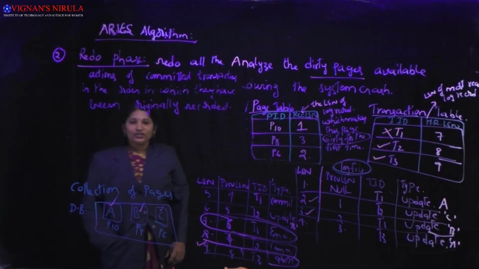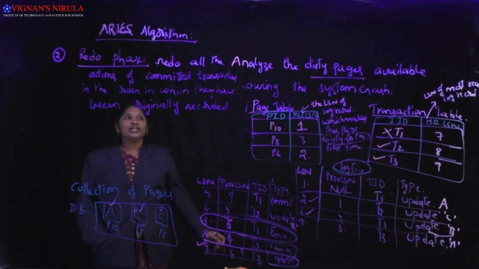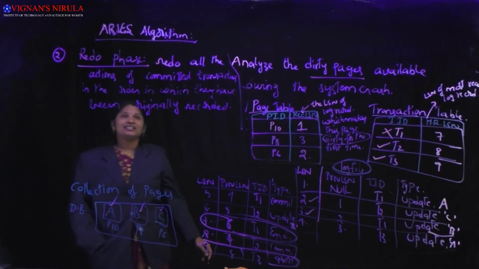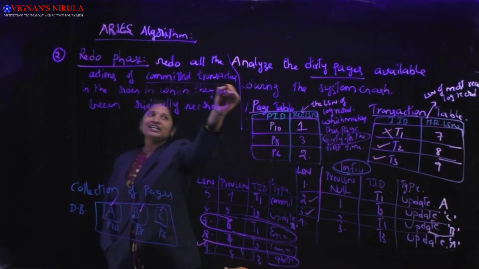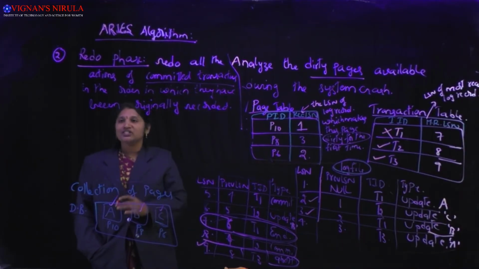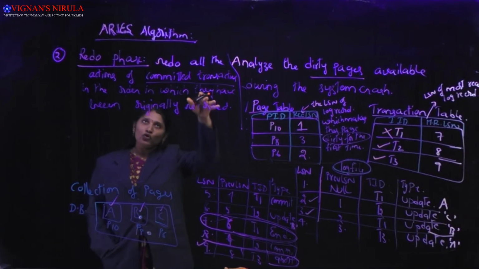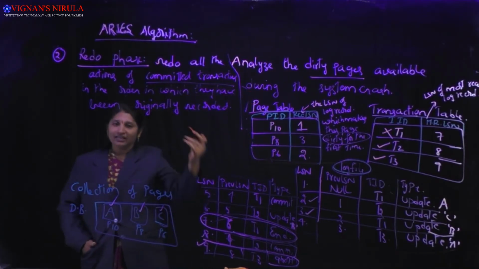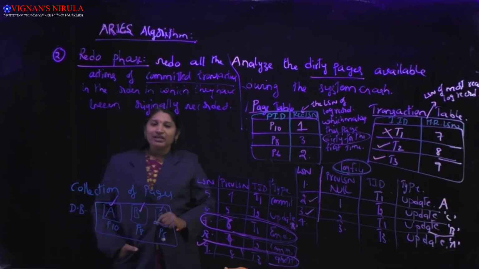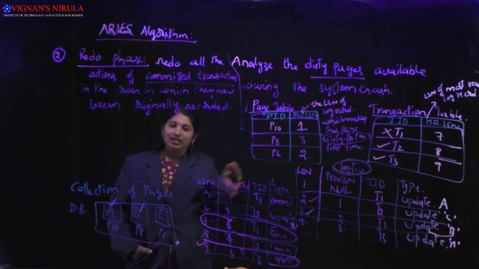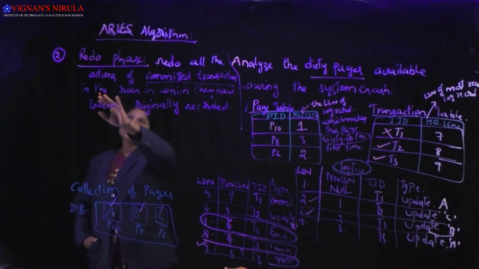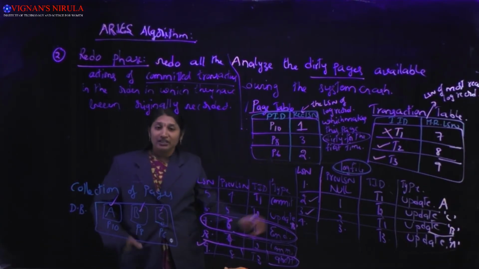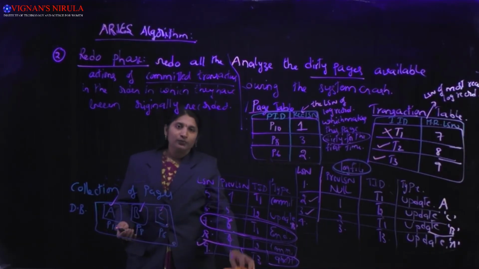So in the redo phase, we will redo all the actions of committed transactions. The list of committed transactions comes from the redo list of the analysis phase. For these transactions, all the actions will be redone in the order in which they were originally done or recorded in the log file. That is the redo phase. Now we'll see how the redo phase is completed for this example.